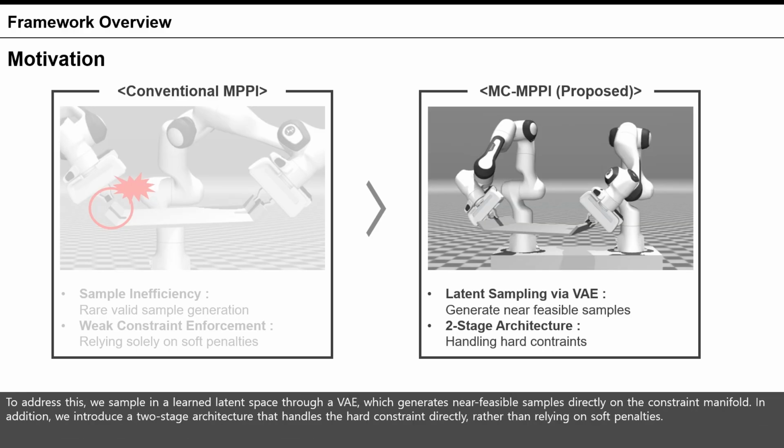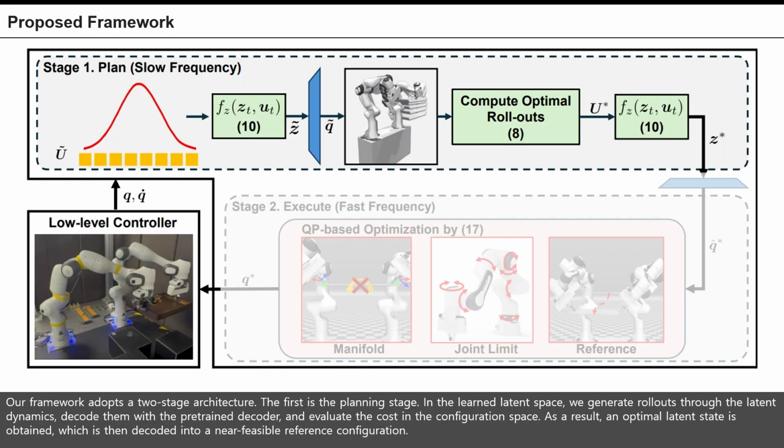To address this, we sample in a learned latent space through a VAE, which generates near-feasible samples directly on the constraint manifold. In addition, we introduce a two-stage architecture that handles the hard constraint directly, rather than relying on soft penalties. Our framework adopts a two-stage architecture.